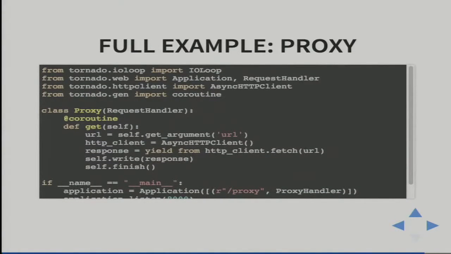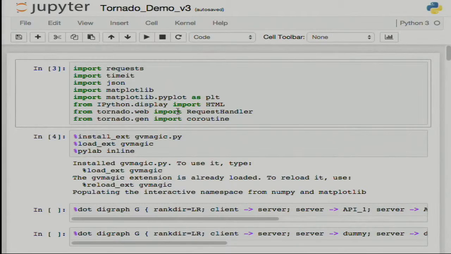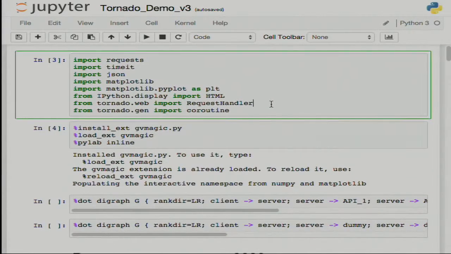OK. We had this example as far as I know, so let's go further. Demo. I have the IPython notebook for you to show this thing running.